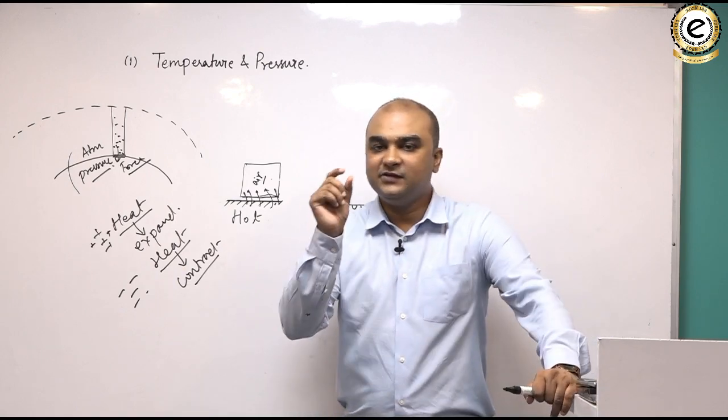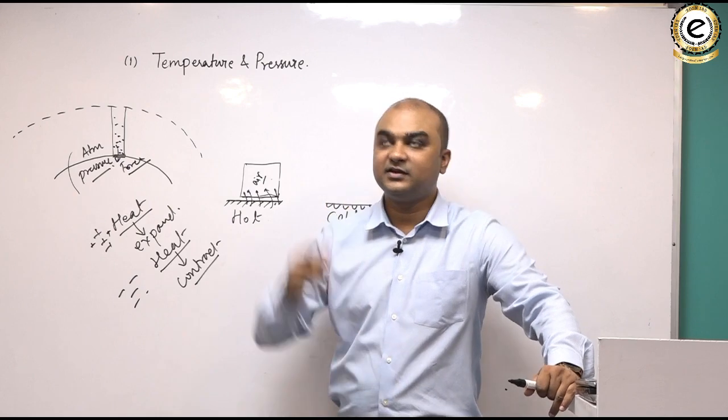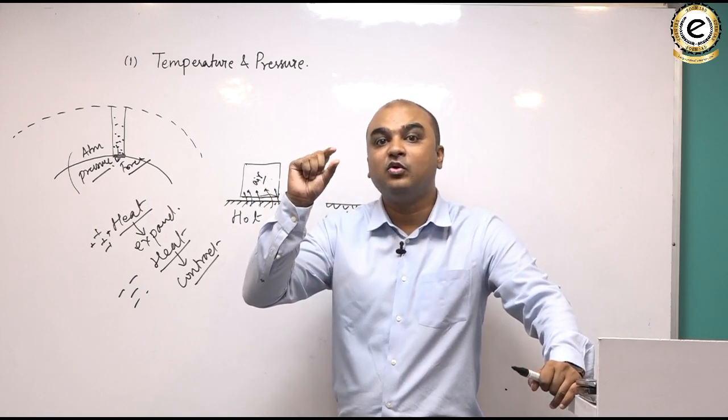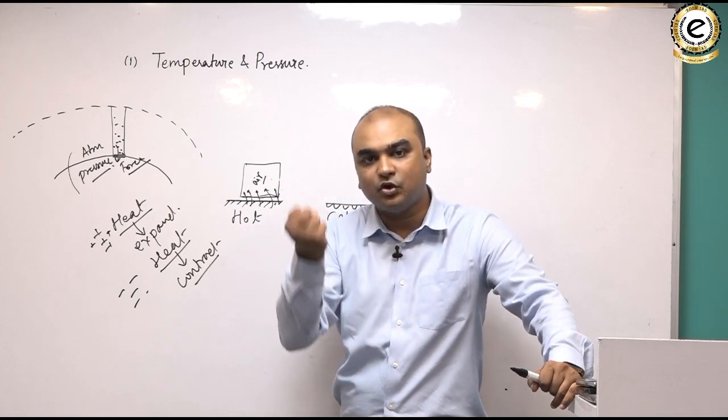जैसे कि if you place an iron nail in hot sun, after some time, if you measure its volume, it will grow. Why? Because it has absorbed heat.